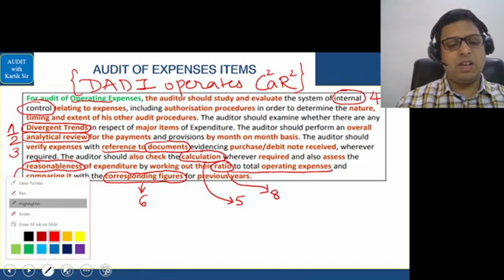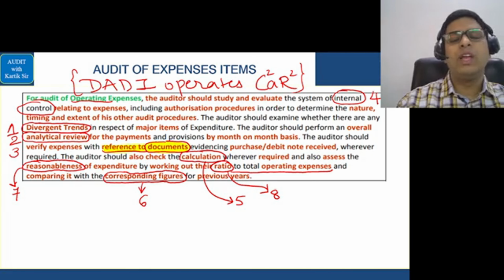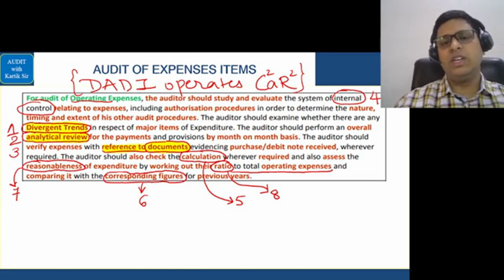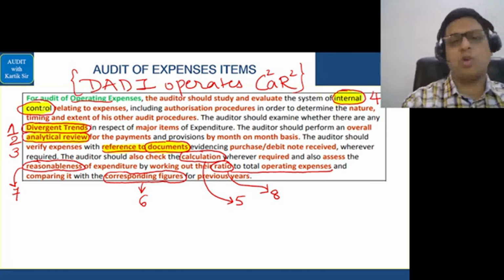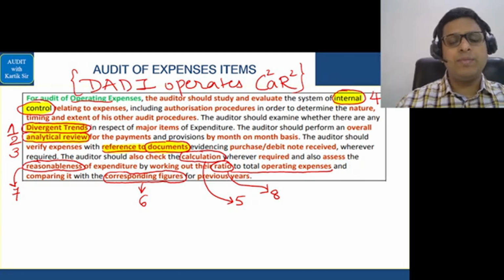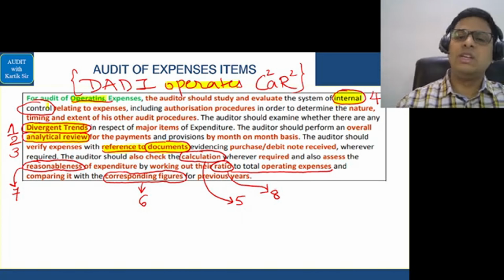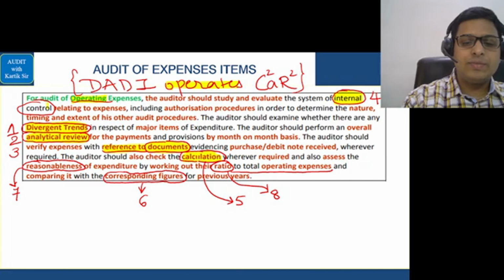So here we'll see in a flow. First is, we should refer to all the documents in relation to electricity bill, in relation to salary slip of the employees. All these things we can check. We can check whether analytical procedures are taken properly or not, whether there are any divergent trends, if you are looking at year on year trends. We should check whether internal controls are in place or not in relation to expenses. Now this completes your Dadi. Operates is nothing but operates. I have used the word here so that you remember operating expenses, just to connect the question with the code. Then after that you have calculation. Auditor should check the calculation regarding various expenses. Auditor should check whether corresponding figures of previous years are shown properly.